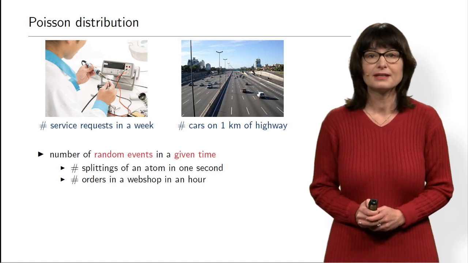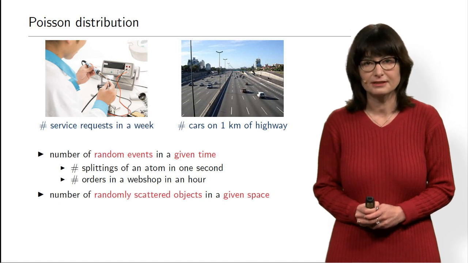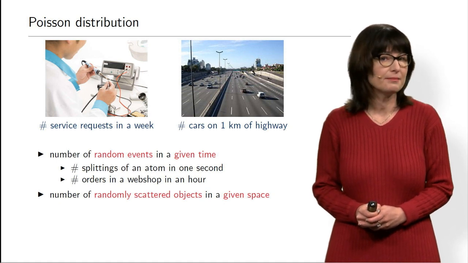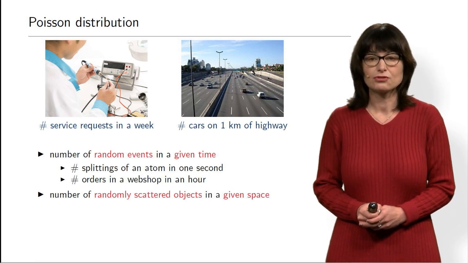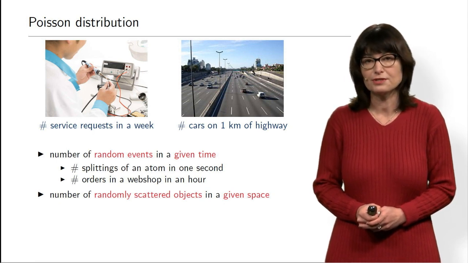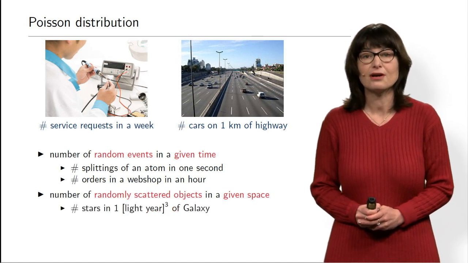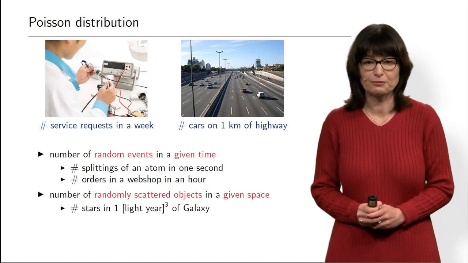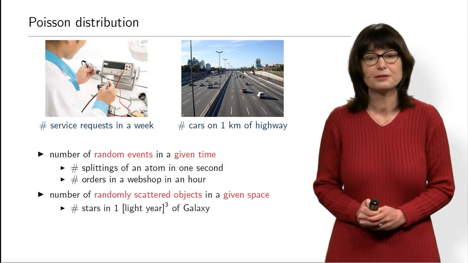And the second one is the number of objects which are randomly scattered in a space. Space can be one-dimensional, such as a line or a timeline, but also two-dimensional, such as some surface, or three-dimensional. For example, the number of stars in 1 cubic light year of a galaxy will be approximately Poisson distributed.